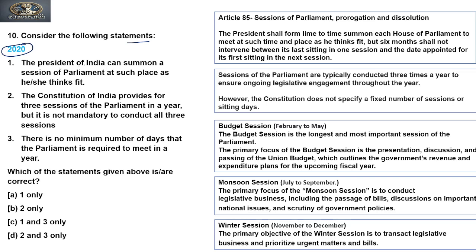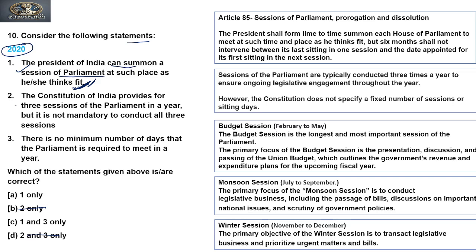The President of India can summon a session of Parliament at such place as he thinks fit. Yes, it is true. We have understood this, and this question has also been asked earlier. So the first statement is correct. So B and D cannot be the answer. So A and C remain.